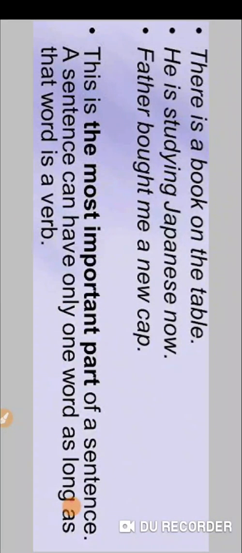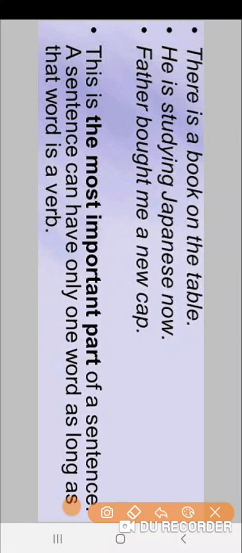So let's see some examples. There is a book on the table. He is studying Japanese now. Father bought me a new cup. So these are the verbs. You can see these are the verbs. So this is the most important part of a sentence. What is this? This is verb. A sentence can have only one word as long as that word is a verb.